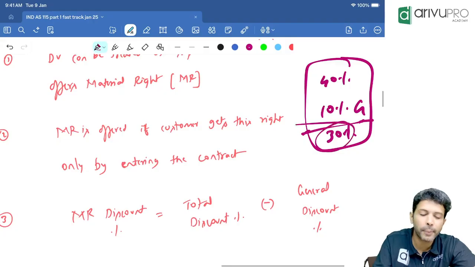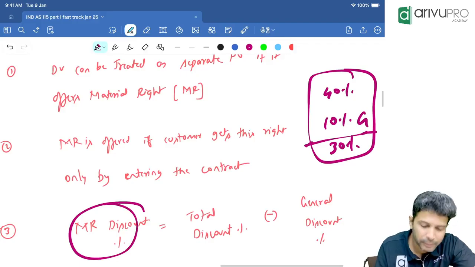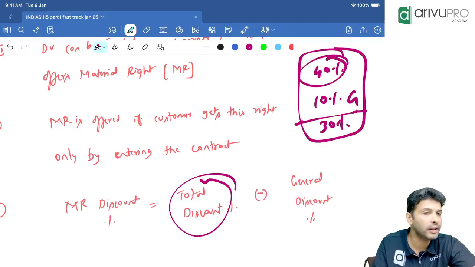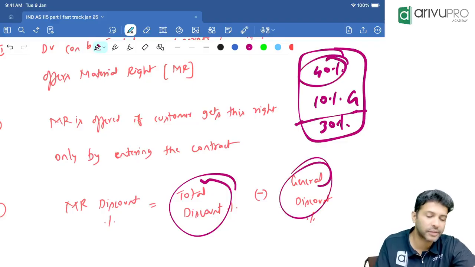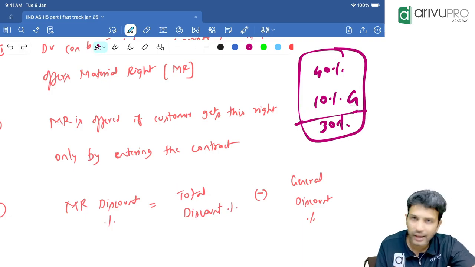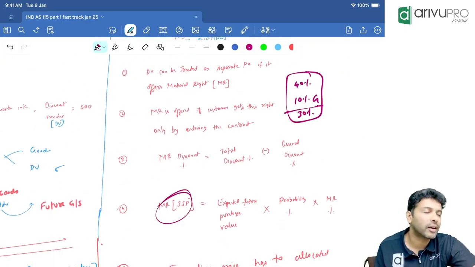How did you find 30? 40 minus 10. That's what I've written over here. If you want to find the material right's discount percentage, take the total discount percentage, which is 40, minus the general discount percentage if it is given. That means you will take the value as 30% for our calculation. Then you need to find out the SSP of this discount voucher.